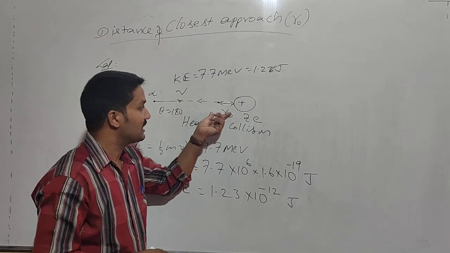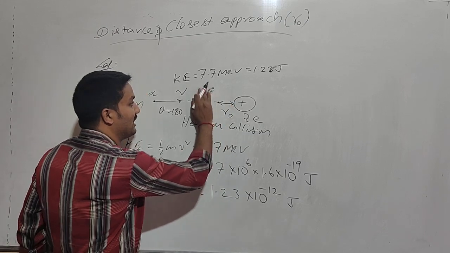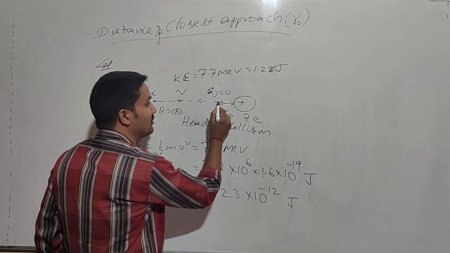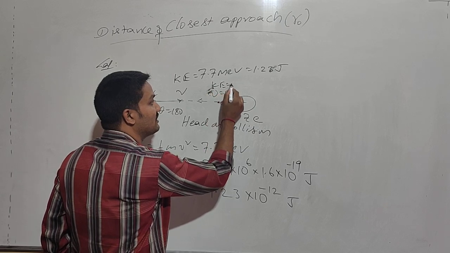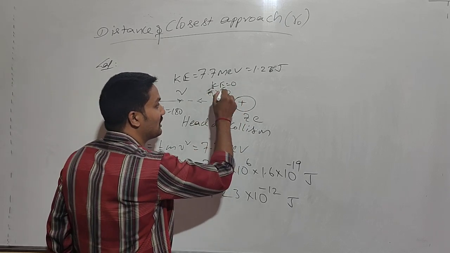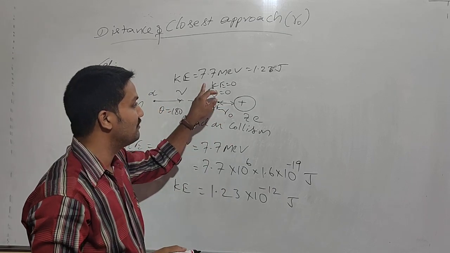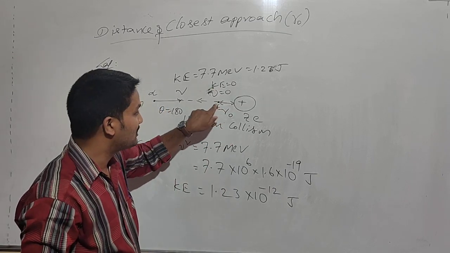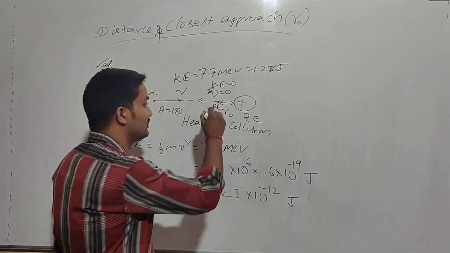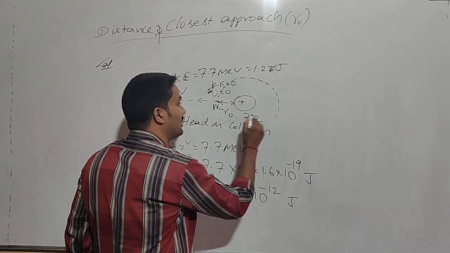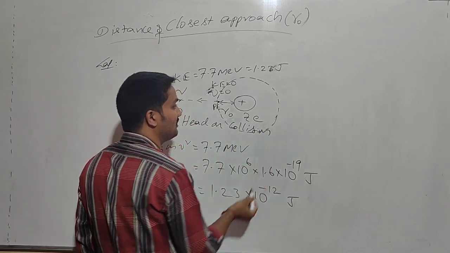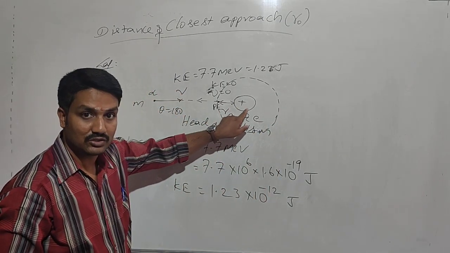Why? Because at this position V is equal to 0, and V equal to 0 means the kinetic energy becomes 0. So the total kinetic energy will be converted into potential energy: maximum potential energy, minimum kinetic energy at this position R0. This R0 gives the size from the nucleus.